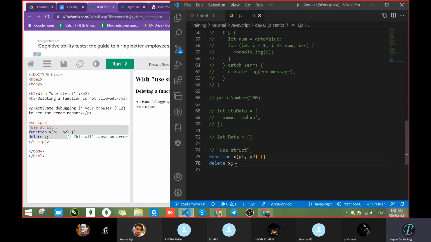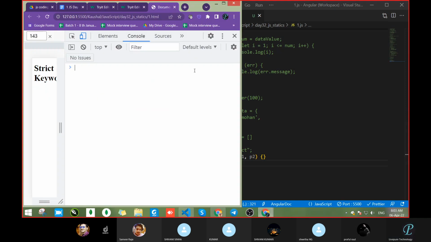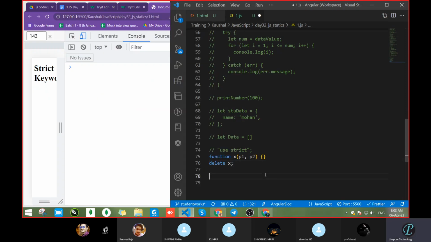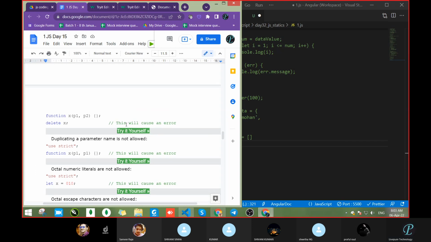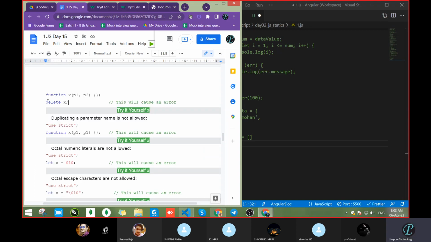It will delete the function. Let's see, but how will we check? console.log and pass x here. It's showing line number 78. It's showing that output. So I think there is some keyword delete. This is not going to be accessible when we use strict mode.